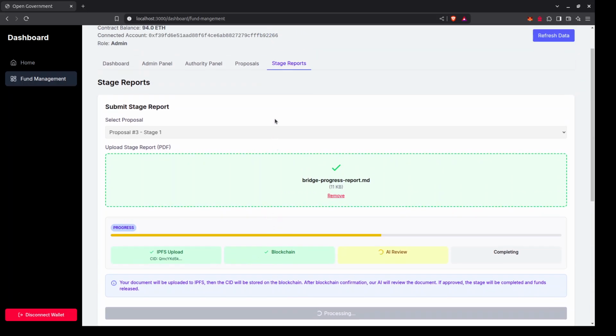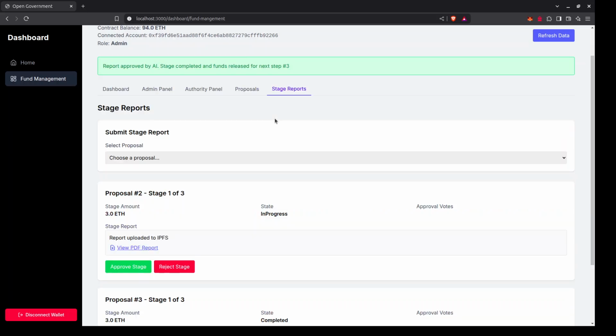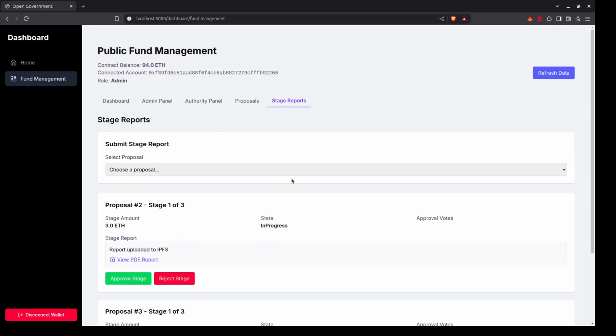If this AI review is passed successfully, then this stage is marked as completed, and the next stage fund will automatically be given to the account. And if it is not, then it will pass through a voting section. For this particular document, we got the response as passing the document verification.